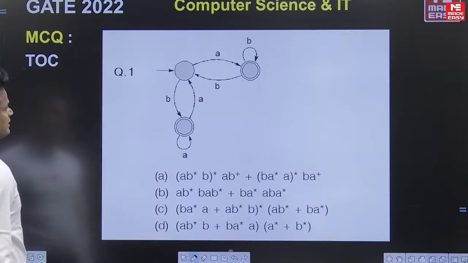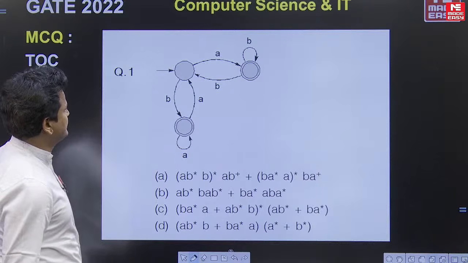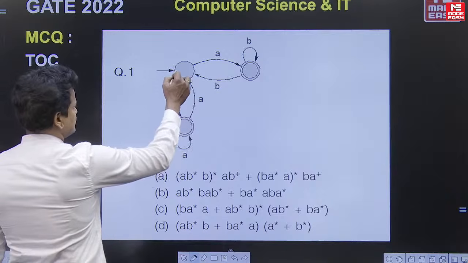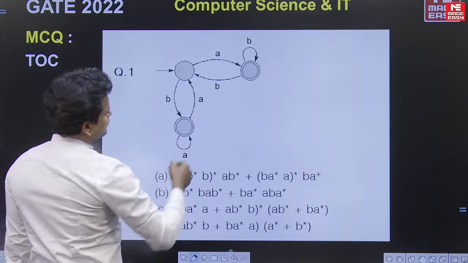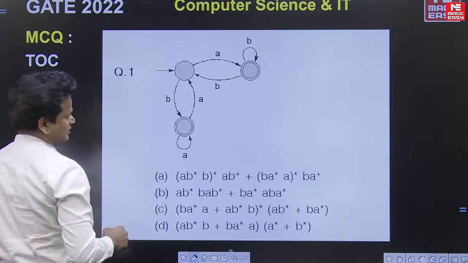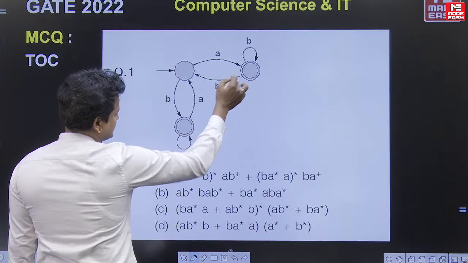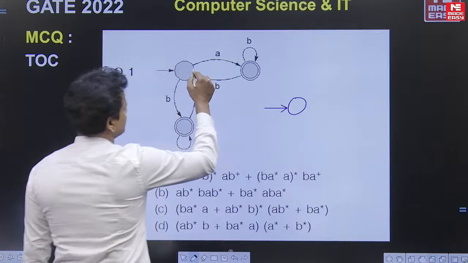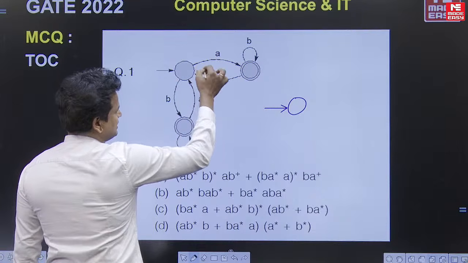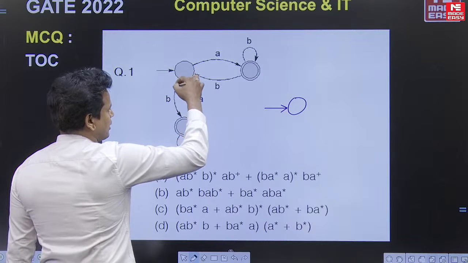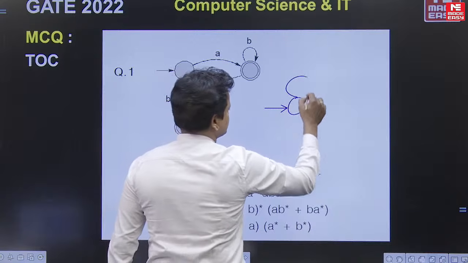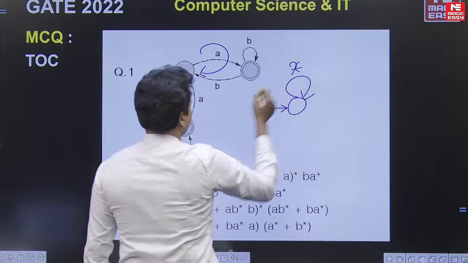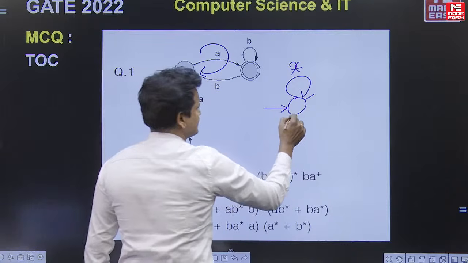Look at this: the regular expression that is accepted by this finite automata. Here this is the initial state, and there are 2 final states, one is this one and another is this one. So it can stop either in this final state or in this final state. As this is the initial state, the middle one, it can run the loop here, or it can run this loop, or it can run both loops. Suppose this one coming back I take as x, and this one going back I take as y.